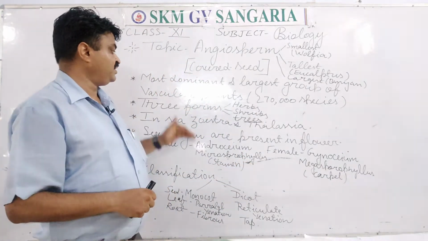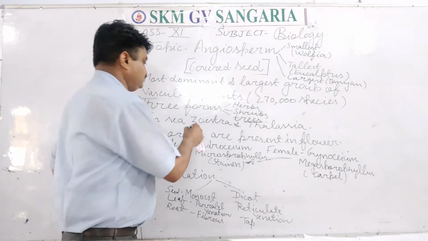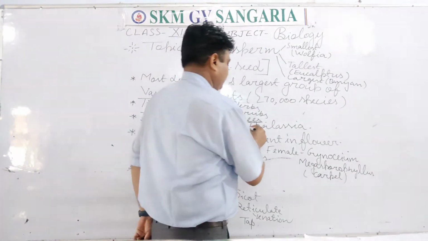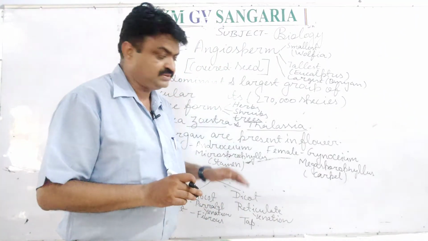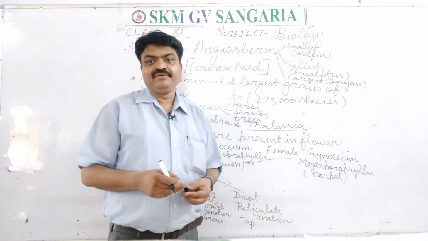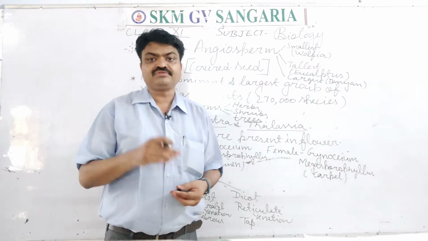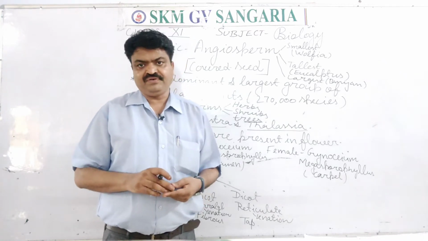What is the name of those plants? It is Zostera and Thalassia. These are the plants that are found inside the marine aquatic water or sea water.